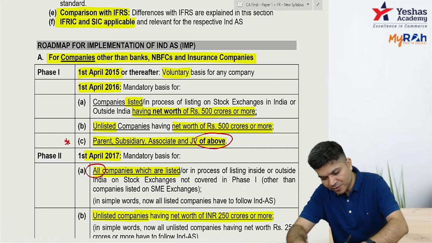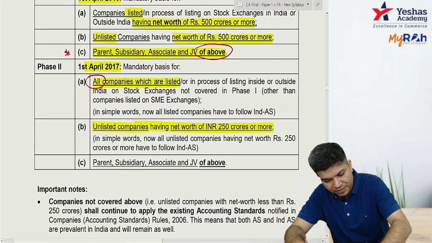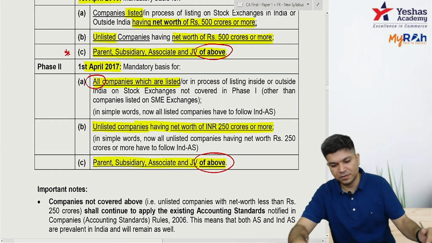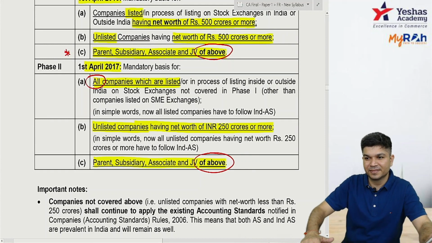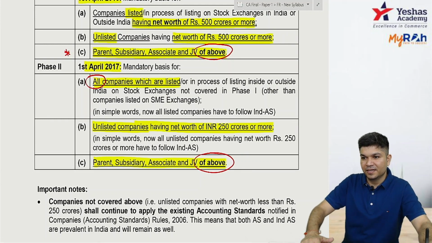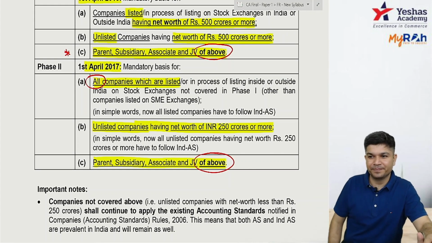And same, if it applies to you, your parent, your subsidiary, your associate, your JV. Any doubts? Okay, now Nikita has a question, sir, net worth of which date should be considered? I'm coming to it. Okay, Nikita, net worth of which date to be considered? I'm coming to that point. Any doubts other than that?